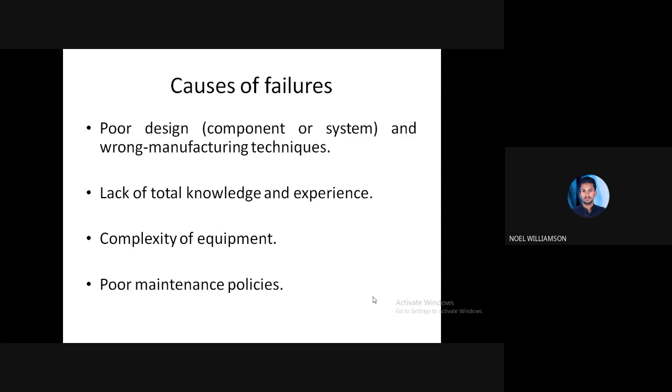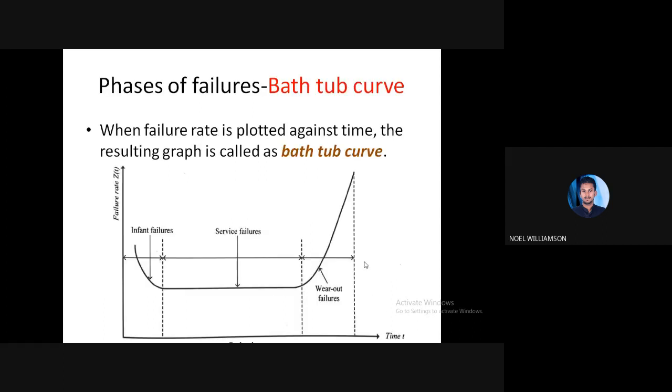Now we will see the phases of failure. We have already mentioned a curve. This is the bathtub curve. A failure occurs in three phases that you can see here.